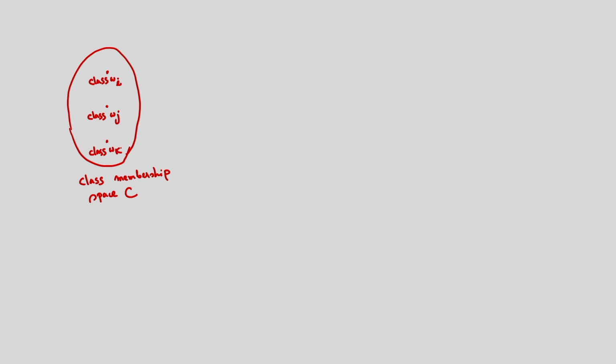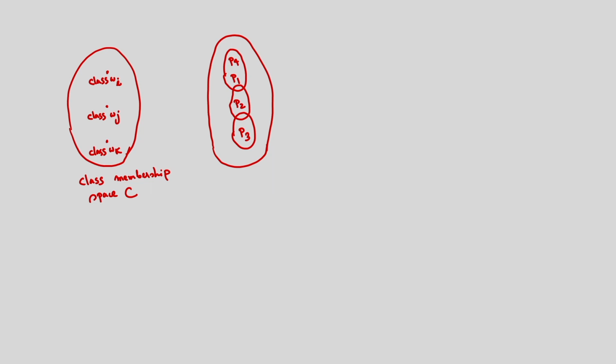So that is the class membership space, and I have the pattern space. The pattern space is something like this. Suppose I have patterns, one is P1, this is P2, and another is P3, and P4.